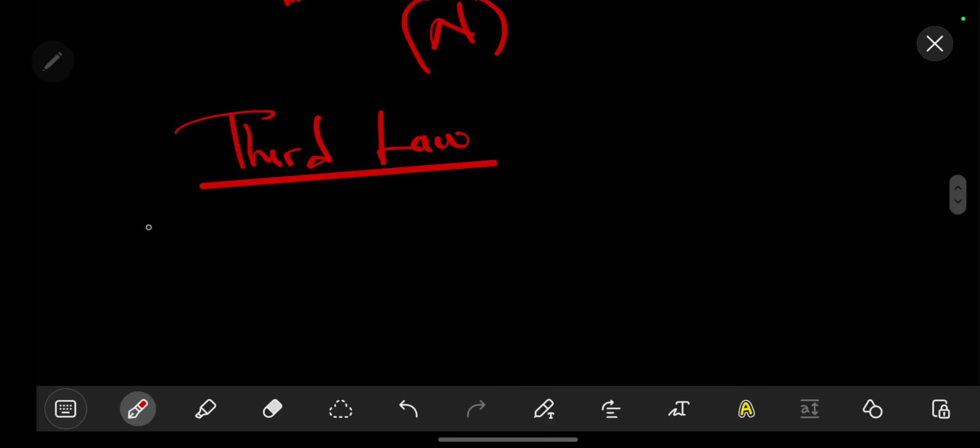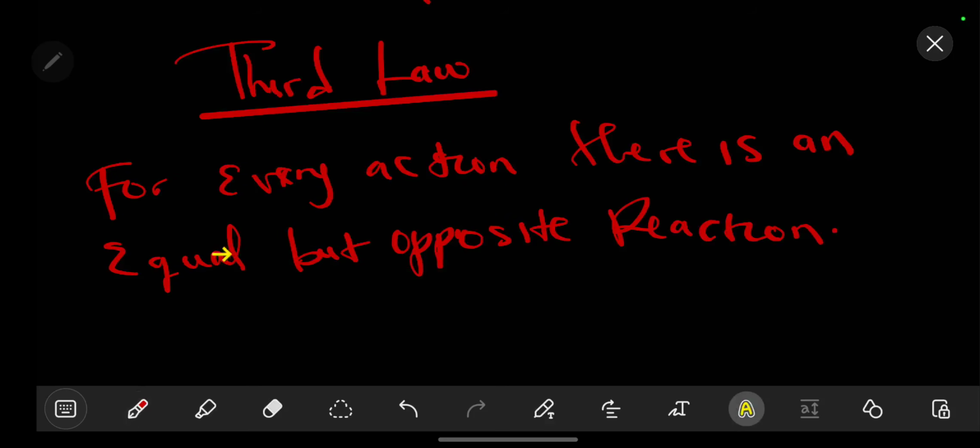In simpler terms, we can just say for every action, there is an equal but opposite reaction. That is basically what Newton's third law talks about.